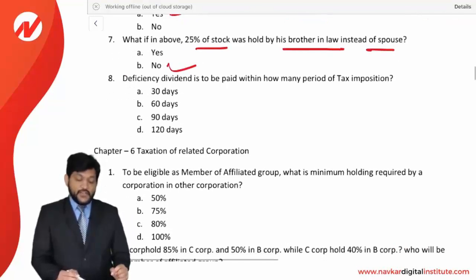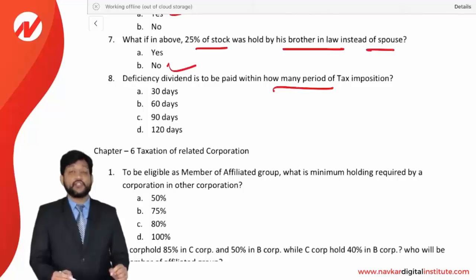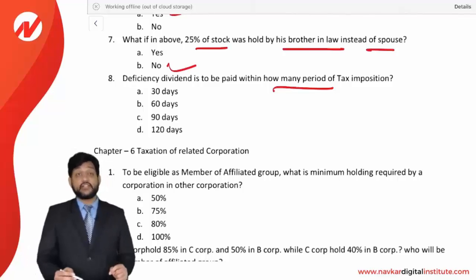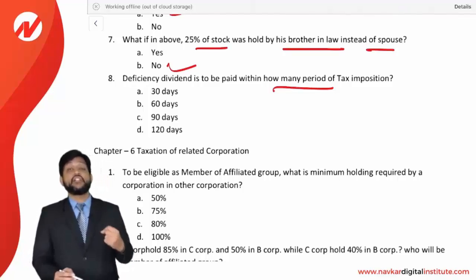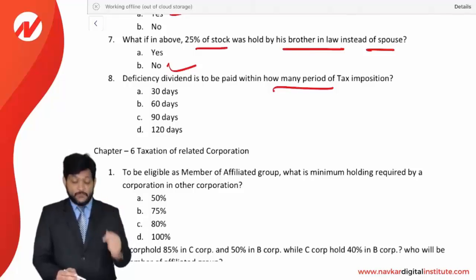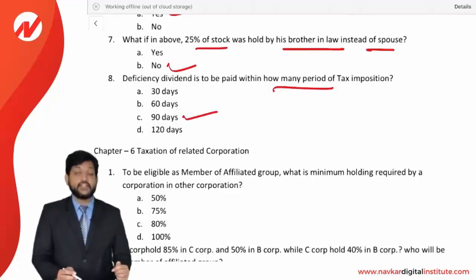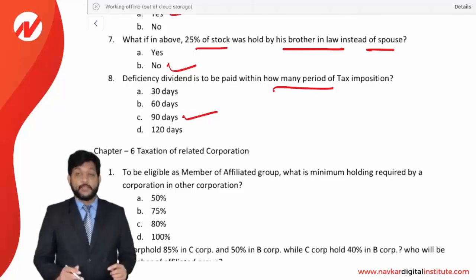Deficiency dividend is to be paid within how much period after tax imposition? If you think about the deficiency dividend we discussed right now, it is to be paid within a period of 90 days from the tax imposition. The answer is option C, within 90 days. So these were the MCQs for chapter number 5.